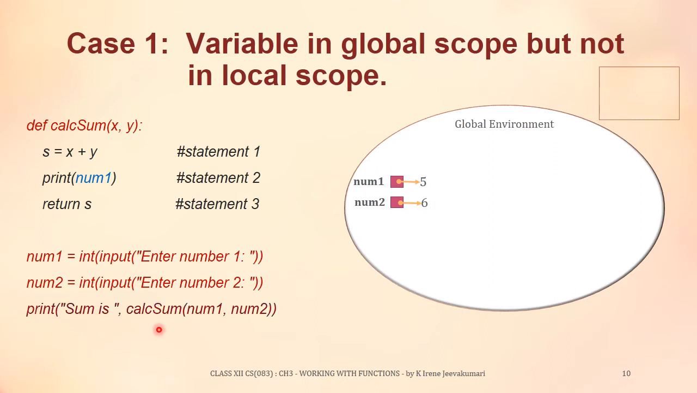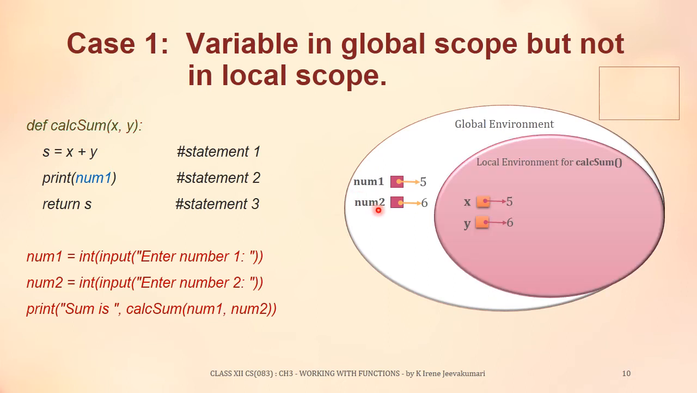It has a function call in it. So the program's execution jumps from this statement to the function definition of calsum, and it also carries the values of num1 and num2 to the parameters x and y. So when this calsum function was called, the local environment for this calsum function is created, and the parameters x and y will be referencing the values 5 and 6, which were referenced by num1 and num2.